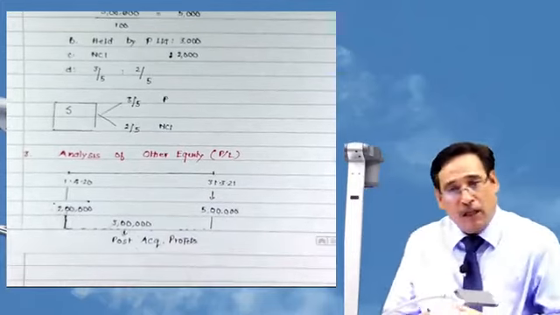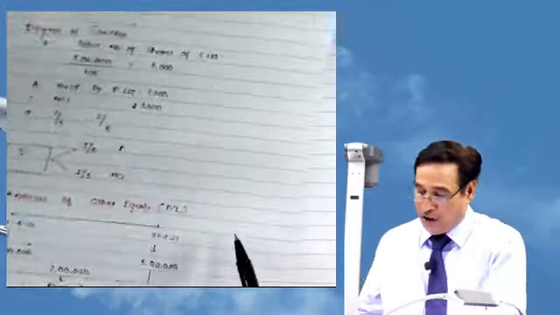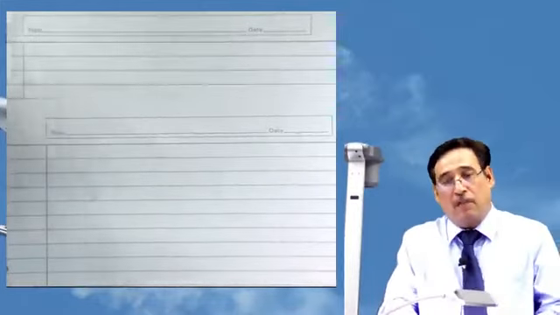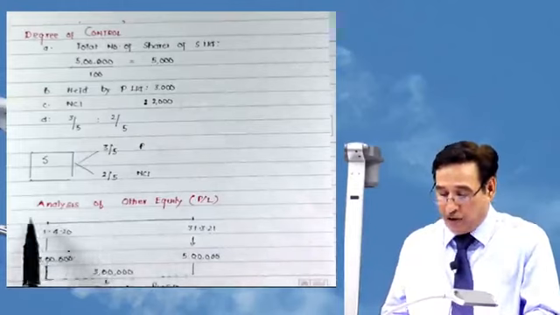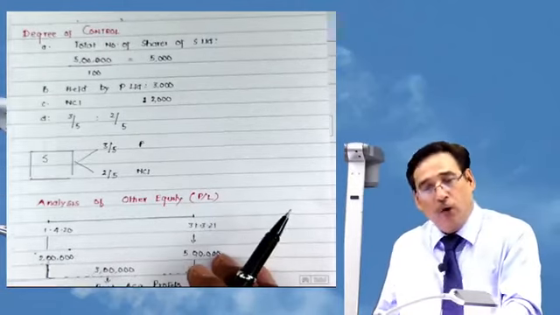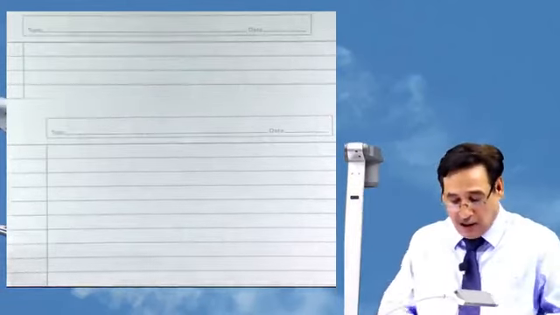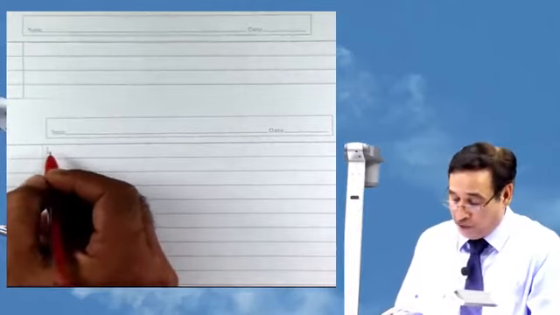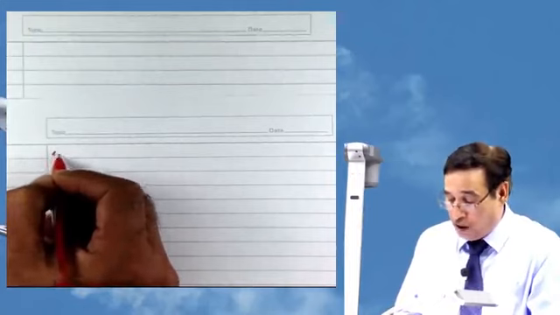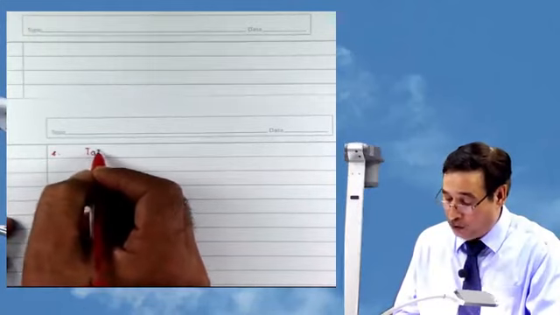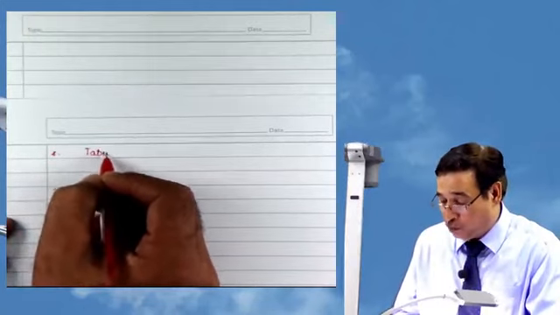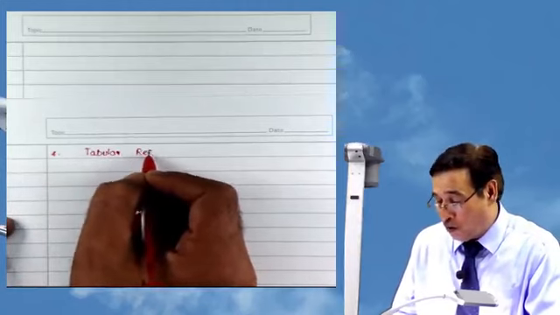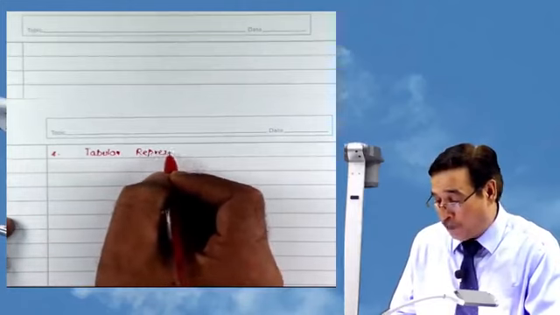So once we are able to do these steps, the next step is, whatever analysis you have done, you can tabulate this analysis by way of a table. So, tabular representation, step 4. Under the tabular representation,